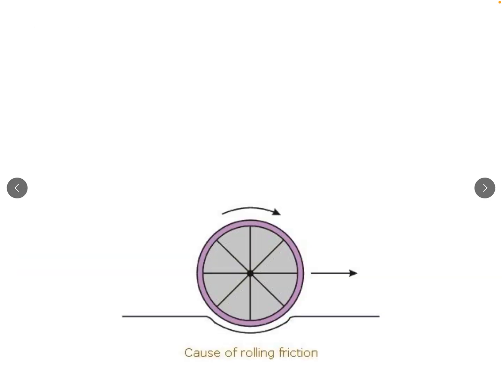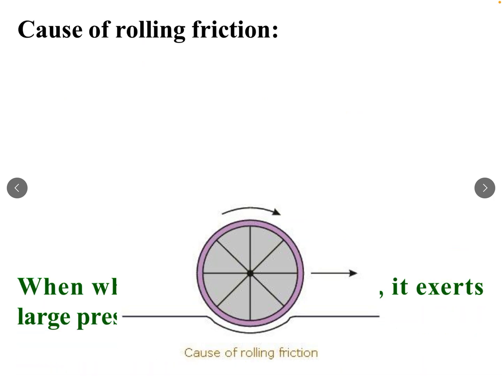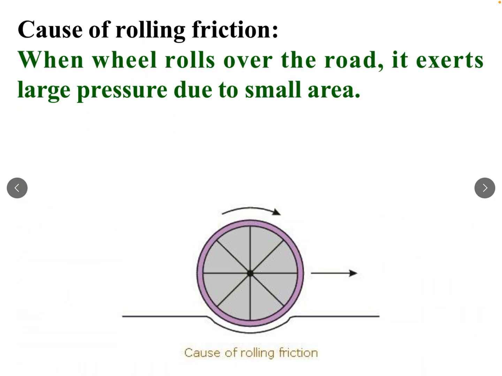Cause of rolling friction. When wheel rolls over the road, it exerts large pressure due to small area. As the wheel is circular and on the road, small area is in contact. So large pressure is applied due to small area.